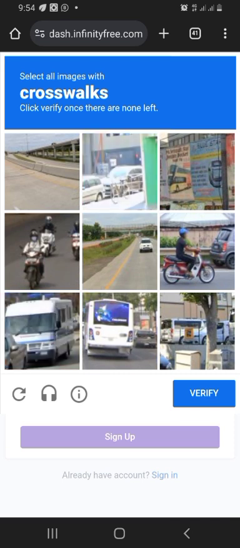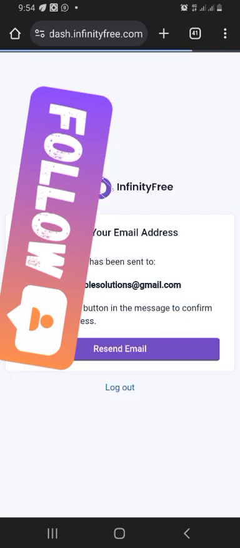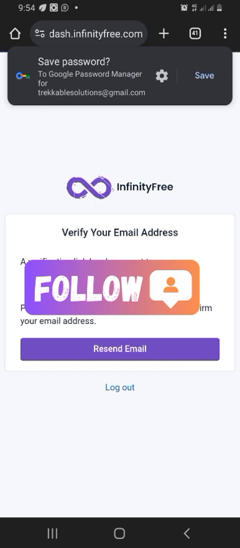So these are what you are doing now. They asked me to click the crosswalks. I found all of them. I've done that, so I'm going to verify in this place. So I'm verified, then I'm going to sign up. So what we are trying today is to sign up to this company so that they are going to give us their free service, and then we can use it to do.